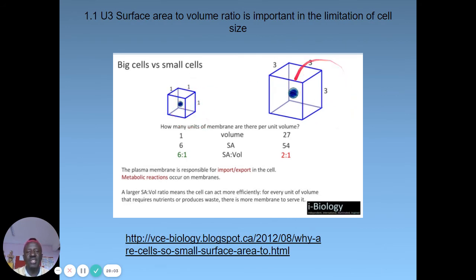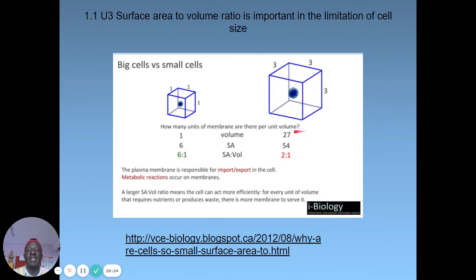The larger the cell, if you calculate its surface area to volume ratio, you will see that it has a small surface area to volume ratio, whereas this one has a large one. So the smaller the surface area to volume ratio, the more difficult it is for diffusion of materials to move in and out.